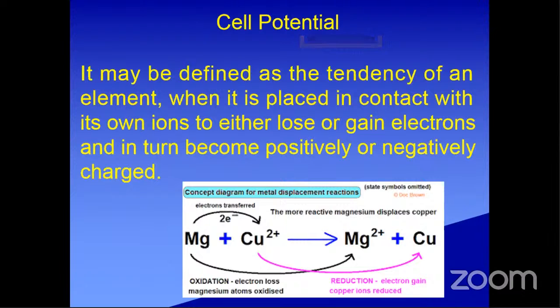So cell potentials are of two types: oxidation potential and reduction potential. If the potential develops while the process is oxidation, it is oxidation potential. If it develops while the process is reduction, it is reduction potential.